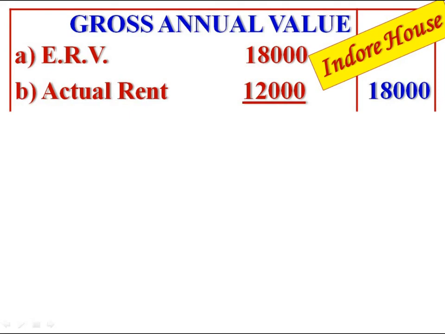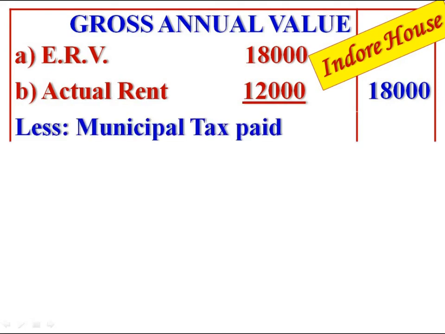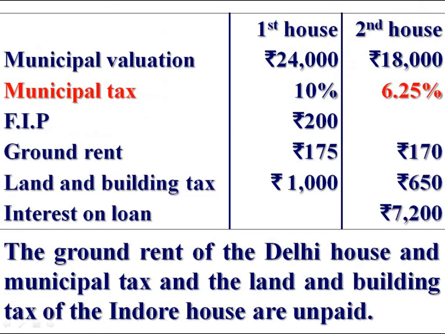From gross annual value deduct municipal tax paid. We are given municipal tax of second house is 6.25% of municipal valuation. But at the end of the problem we are given that municipal tax and land and building tax of Indore house are unpaid.